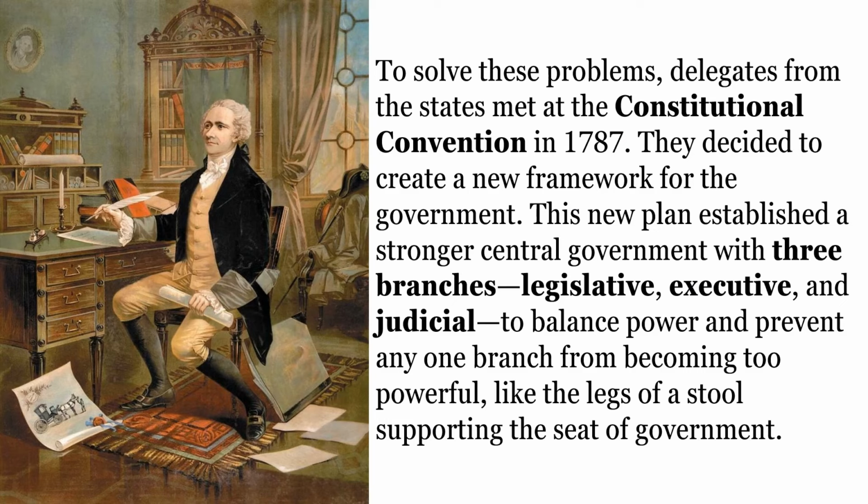To solve these problems, delegates from the states met at the Constitutional Convention in 1787. They decided to create a new framework for the government. This new plan established a stronger central government with three branches: legislative, executive, and judicial, to balance power and prevent any one branch from becoming too powerful, like the legs of a stool supporting the seat of government.